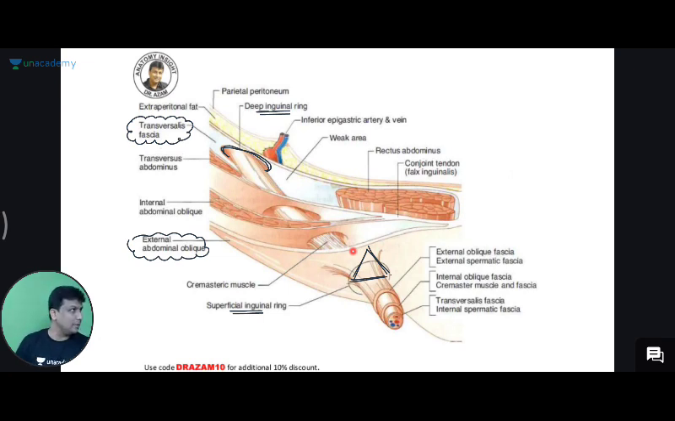The oval shaped deep inguinal ring will be present in transversalis fascia, and there will be a triangle shaped superficial inguinal ring, and the triangle shaped superficial inguinal ring is present in the external oblique muscle. External oblique. Then what do you have? What are the two layers present in the middle? Of course, internal oblique inside that, and the transversus abdominis inside that.